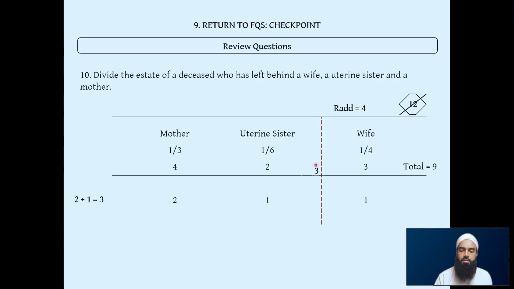This 3 is being divided here between the mother and the uterine sister. So because we have divided it between them, we don't need to do any multiplication. Plus, we see that 2 plus 1 plus 1 equals 4, and this is the same as our rad divisor anyway, so it all adds up. There's no need to do anything further here.